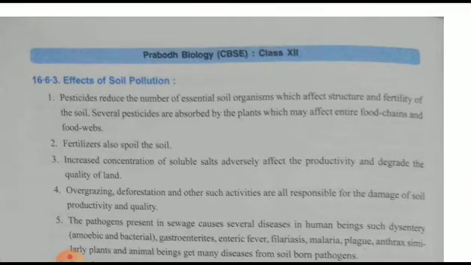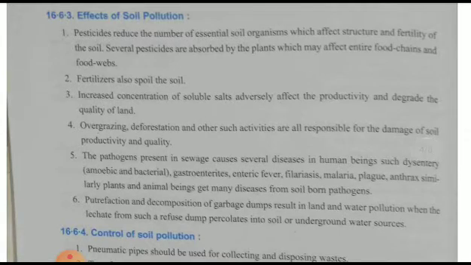Effects of soil pollution: it shows adverse effects in both plants and animals. Fertilizers spoil the soil. An increase in the concentration of soluble salts adversely affects the soil. Then overgrazing and deforestation will reduce the productivity of the soil. Some pathogens are present in the sewage, which may also affect the productivity of the land or the soil. Purification and decomposition of garbage should be done. It should not be dumped directly onto the soil.